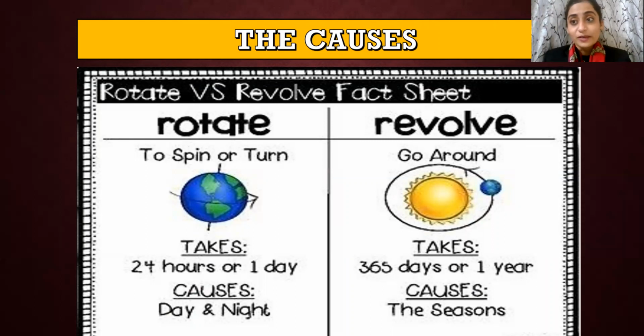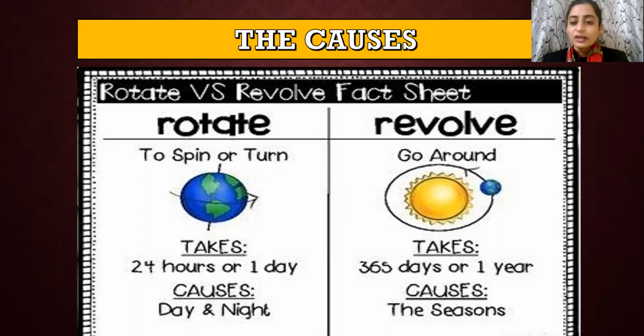It takes the whole day. Just to spin around its own axis, the planet takes 1 day, or you can say 24 hours. And what does it cause? It causes day and night. That's okay, that's clear.